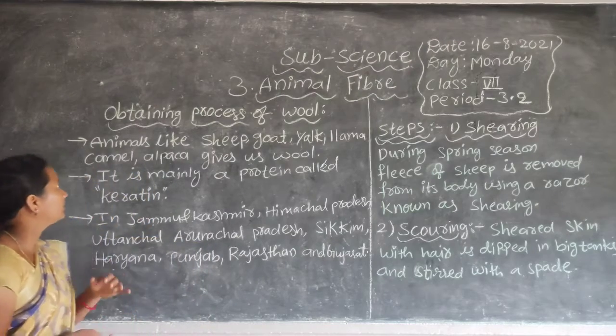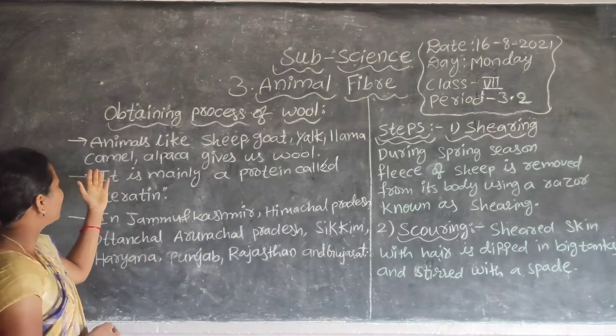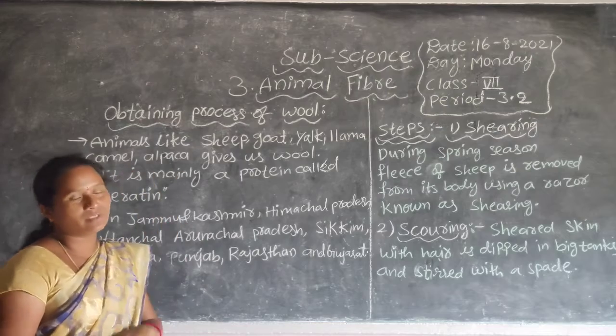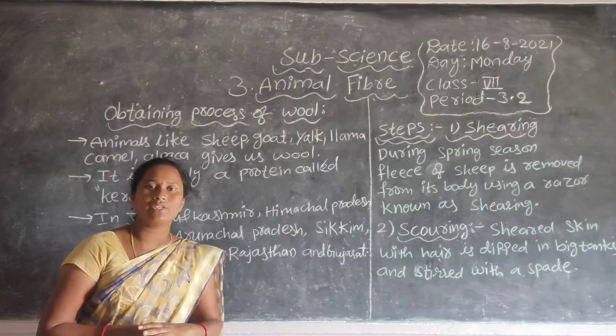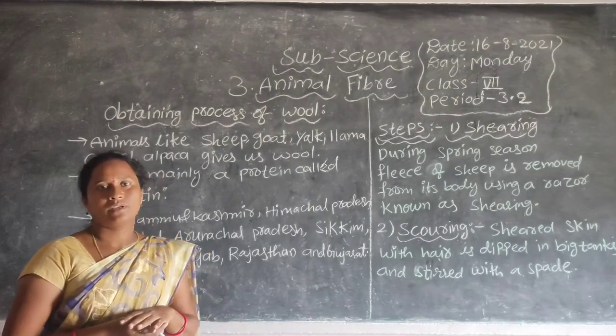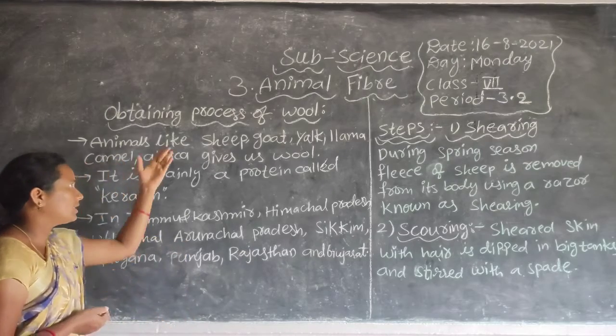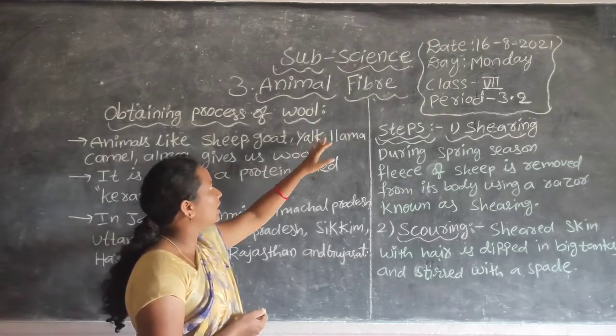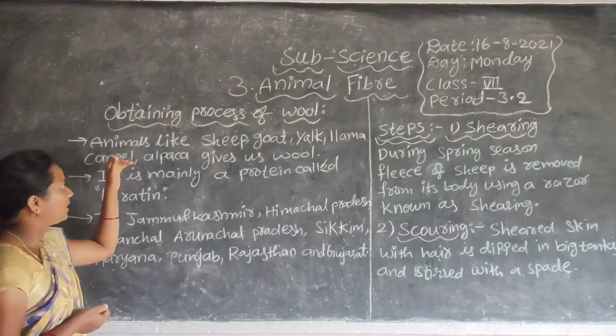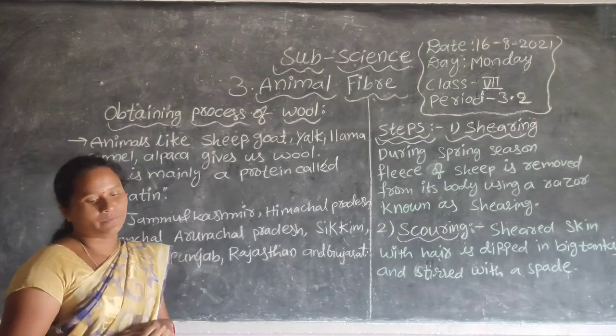Animals like sheep, goat, yak, llama, camel and alpaca give us wool. Commonly we know that sheep gives us wool, but not only sheep, goat, yak, llama, camel and alpaca also give us wool.